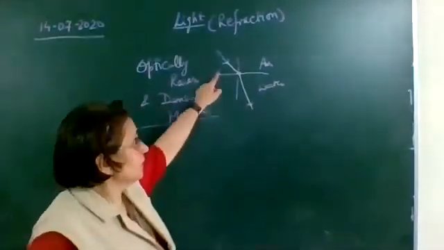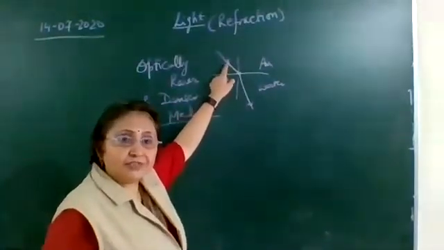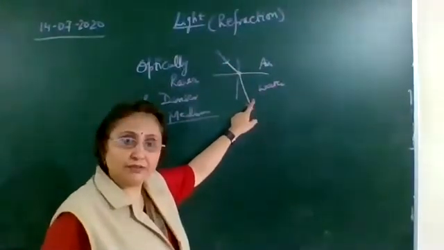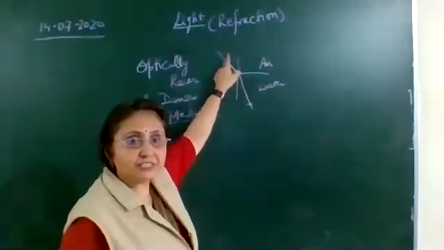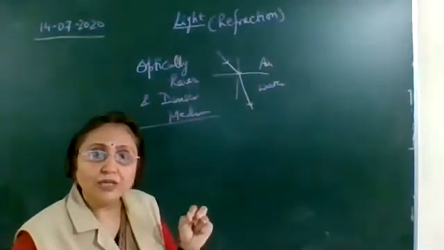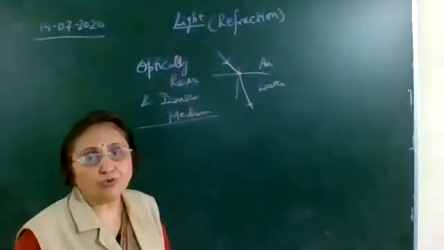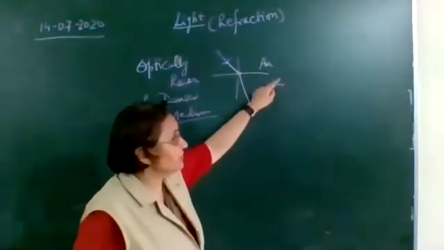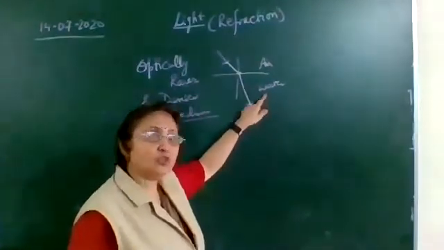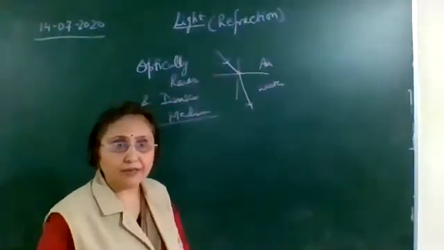So here air is rarer to water. Okay, that is the speed of the light in water decreases. The speed of the light in air is more. As it enters into the water medium, the speed of the light decreases. So here we say that water is optically denser to air.